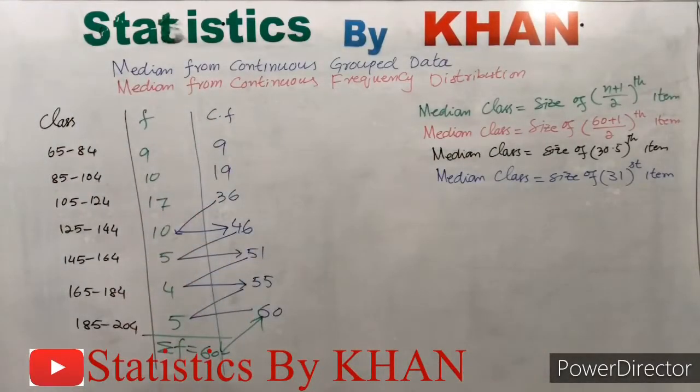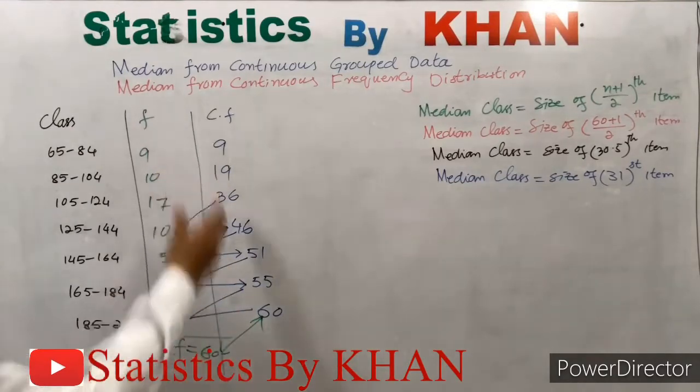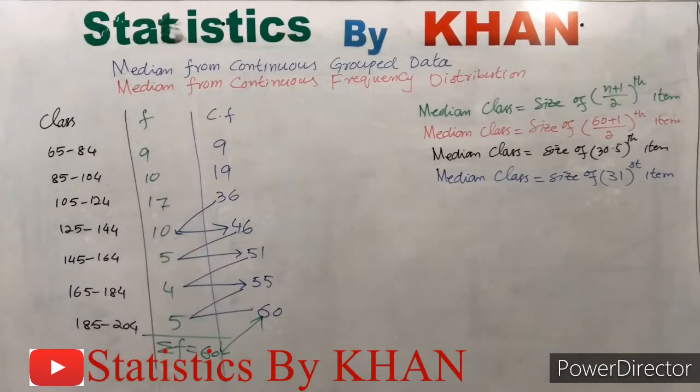If there exists an exact match between 31 and a value in the cumulative frequencies, then the class against that cumulative frequency will be considered as the median class. On the other hand, if there doesn't exist an exact match between 31 and a value in the cumulative frequencies, then we will take the next higher value to 31. So let's do that. First of all, we check for the exact match.